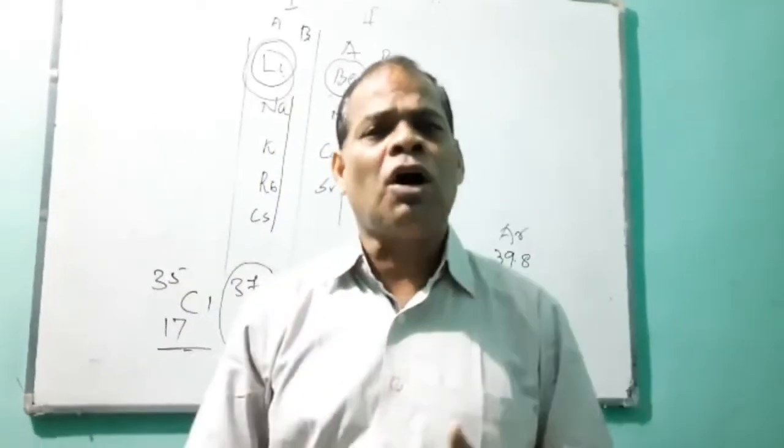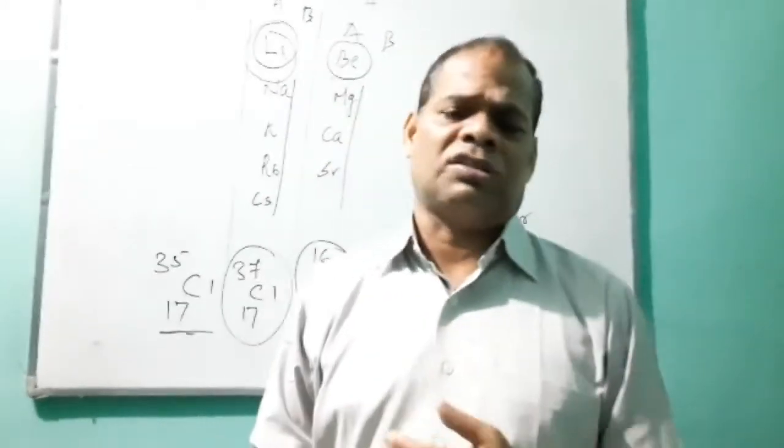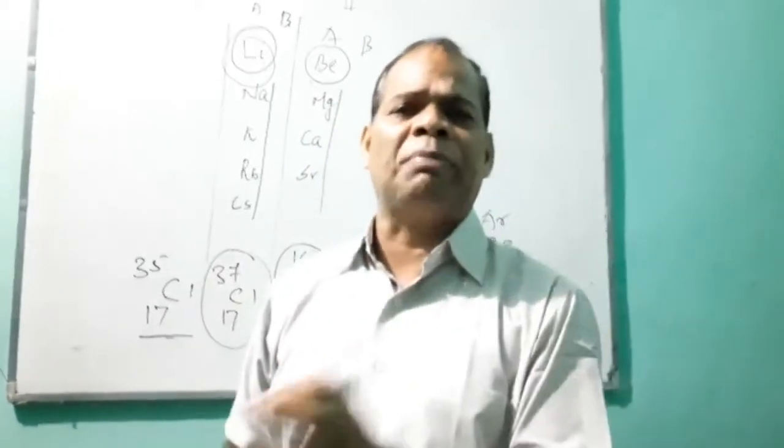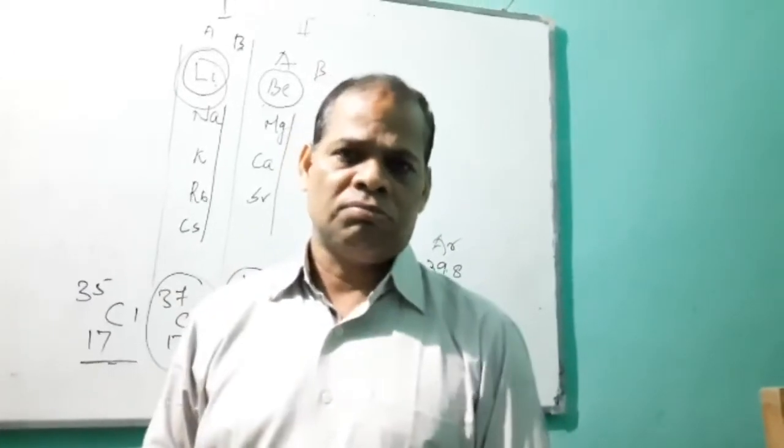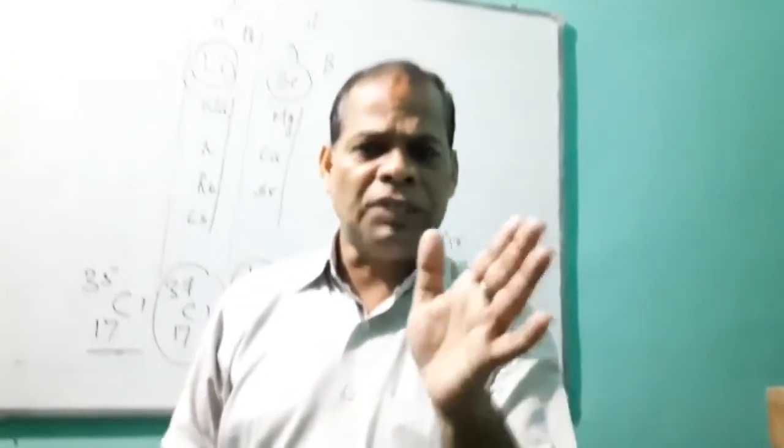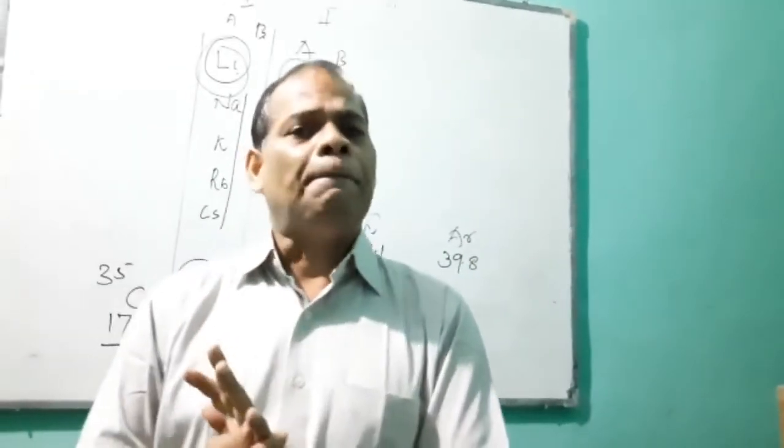What is the cause of similarities in their properties has not been explained by Mendeleev.